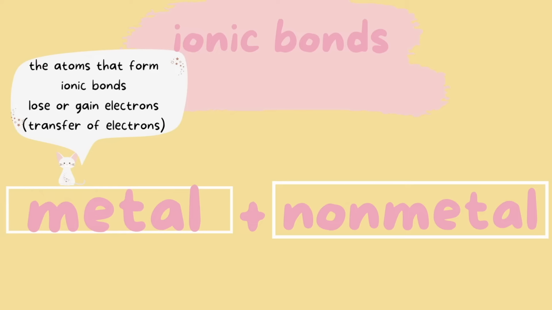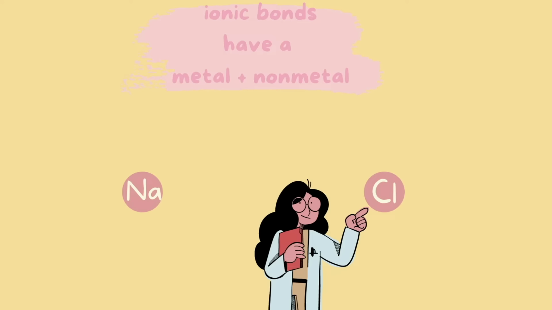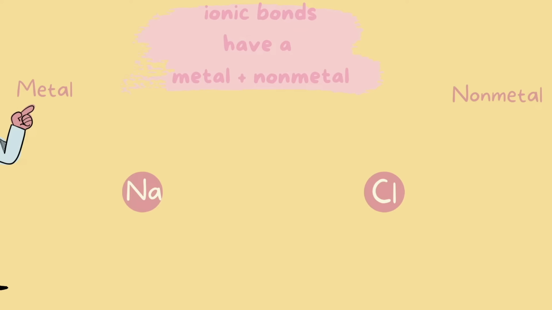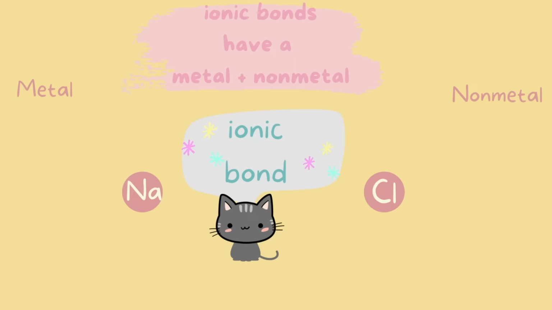The atoms that form ionic bonds will either lose or gain electrons, and this is referred to as a transfer of electrons. Here we have sodium and chlorine atoms. Sodium is our metal, chlorine is our nonmetal, so automatically we know we have an ionic bond because we have a metal and a nonmetal coming together. Now you know that if you ever see a metal and nonmetal together, it's automatically going to be